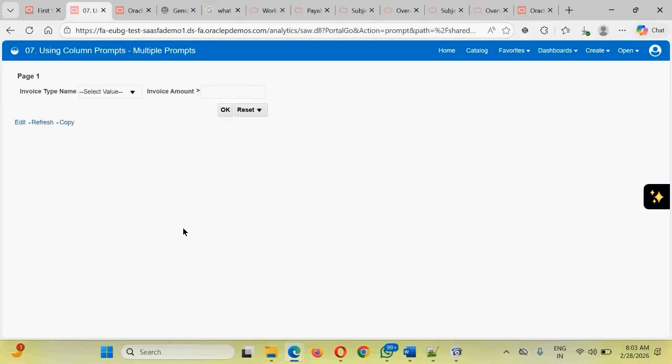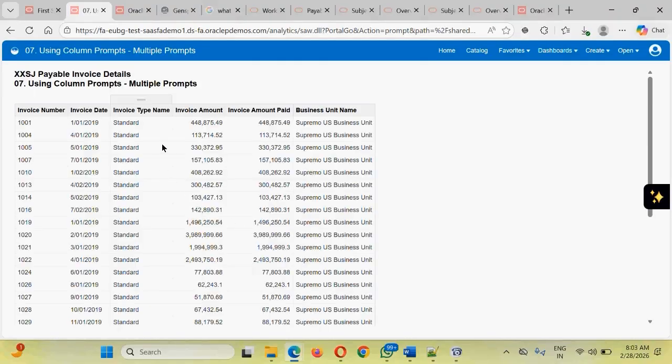I was not sure whether the credit and debit memo are available for that particular value, but I believe standard invoices must be there which have a value more than 5,000. So we will select like this, or let's see 50,000 and above, and click OK. So you see we are getting all the invoices which are of the standard type and which have an invoice amount greater than 50,000 only.